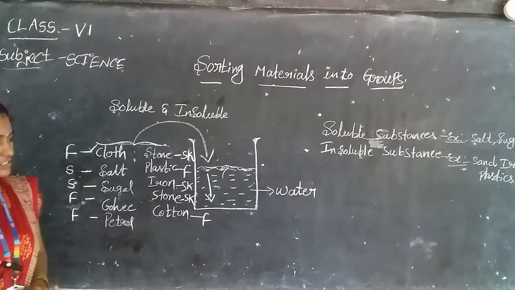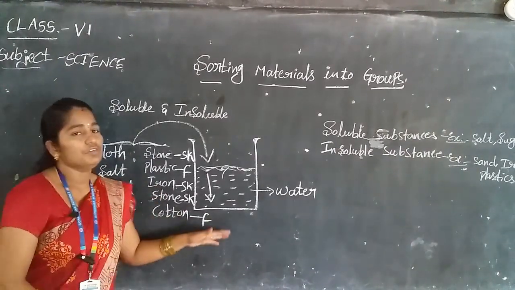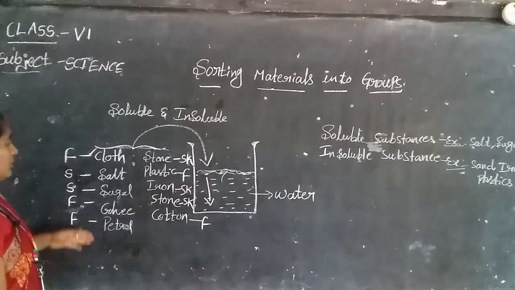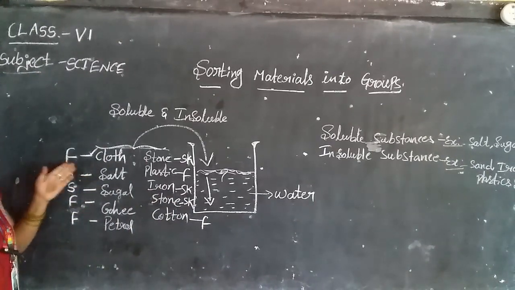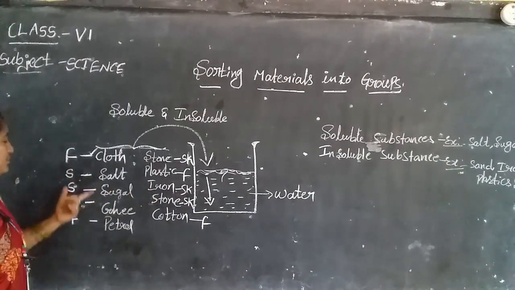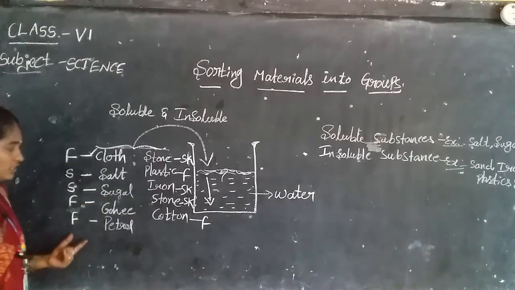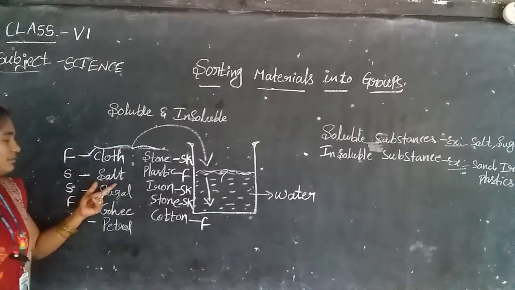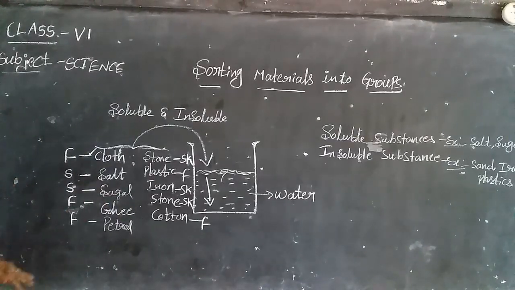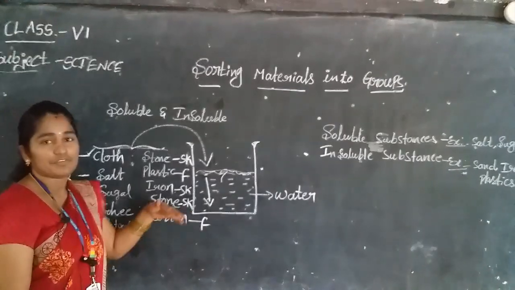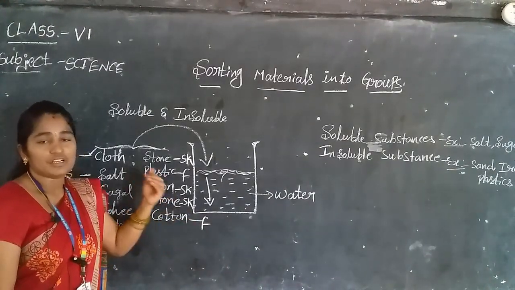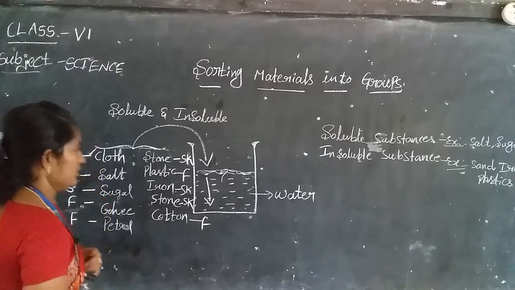Then which materials float in the water, which materials sink in the water, and which materials are soluble in water? These are the three types of materials. They float, they sink, or they dissolve in the water.